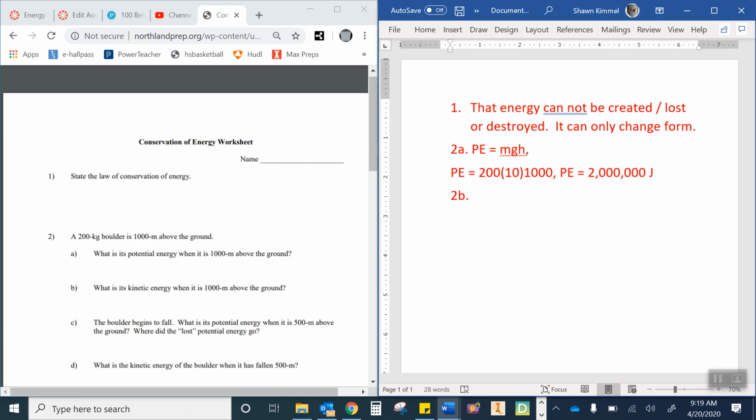2B. What is the kinetic energy when it's 1,000 meters above the ground? Well, kinetic energy, this is a little bit of a trick question, but it's not really meant to be. It's kind of meant to be really easy. So kinetic energy is the mass. It has mass. It's got 200 kilograms, but it doesn't have a velocity.